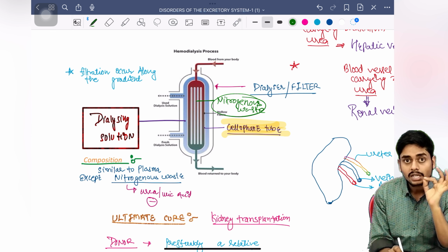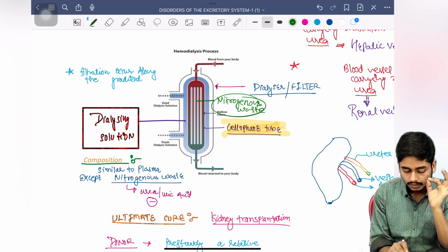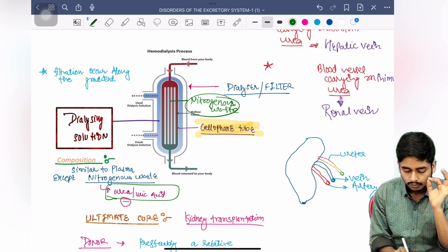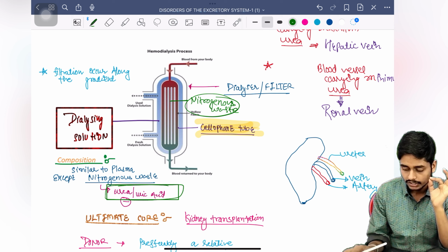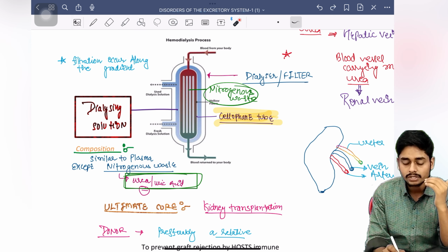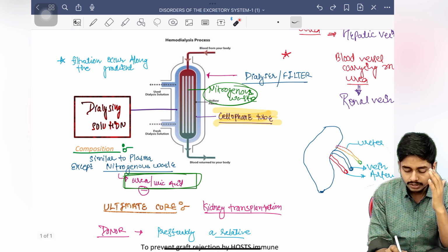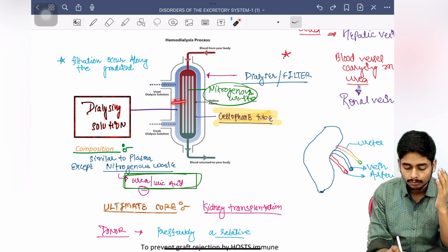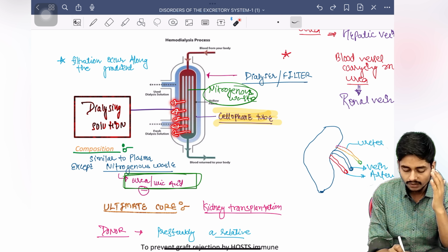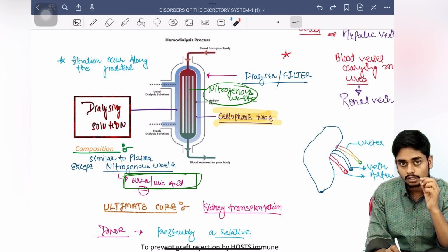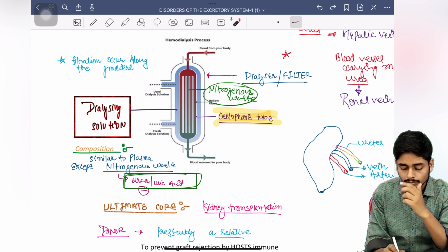But in this dialyzing solution, I have told you there is no urea or uric acid, and a gradient will develop across this, from this cellophane tube to this dialyzing solution, which has no urea. Every other composition is similar to that of the blood.